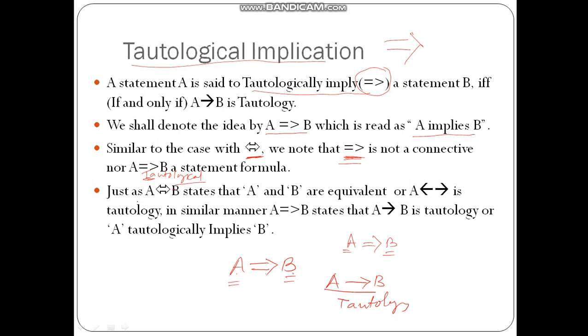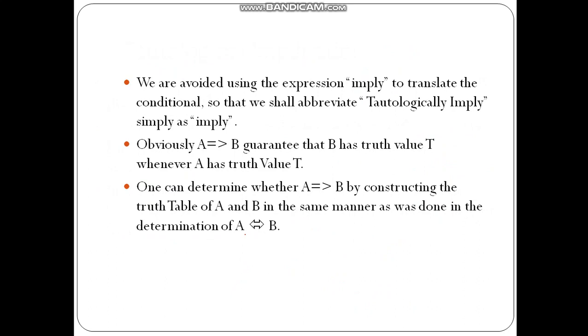None other than that. Just as A equivalent to B, which we have already studied, states that A and B are equivalent, that is A if and only if B is a tautology, then I say that these two are equivalent. In a similar way, A tautologically implies B states that A implies B is a tautology. So we can discuss different formulas and prove that they tautologically imply each other.